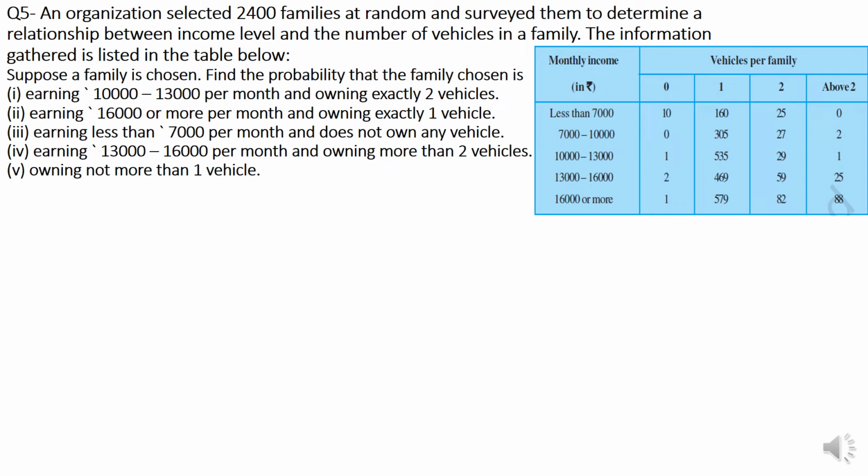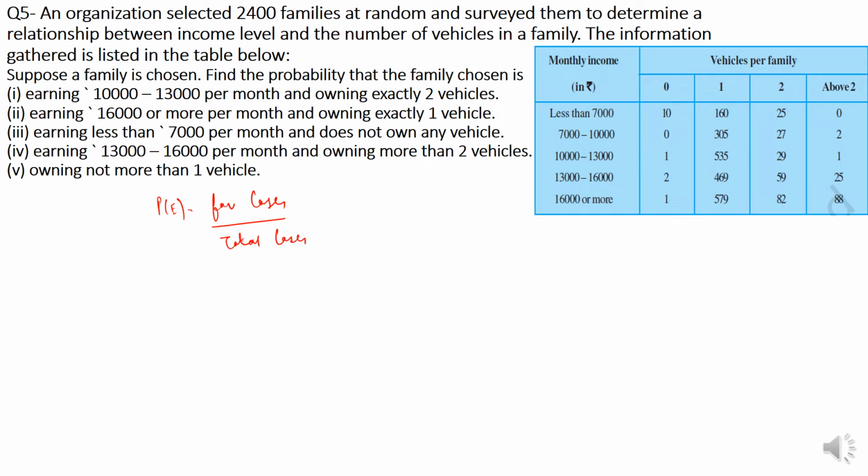Now question number 5. In an organization, selected 2400 families at random and surveyed them to determine a relationship between income and the number of vehicles in a family. The information gathered is listed in the table. Now from the first few lines, what we have? Total number of families, right? So probability of an event E is favorable cases by total cases.